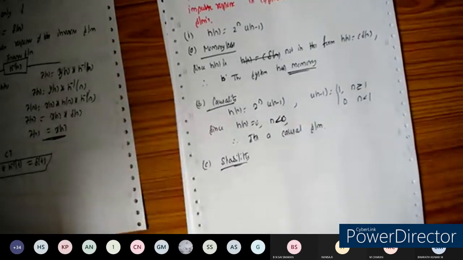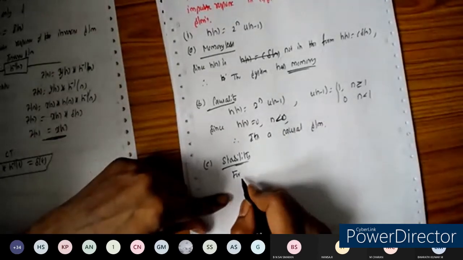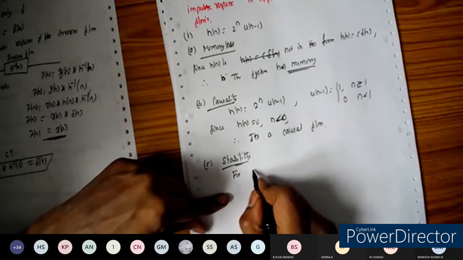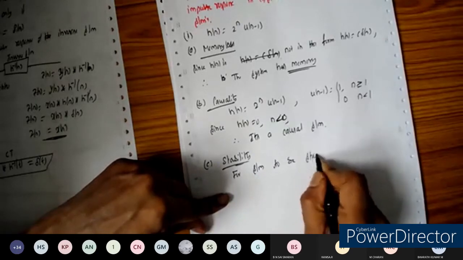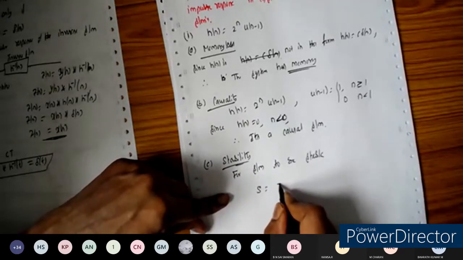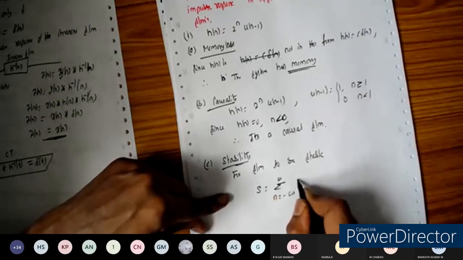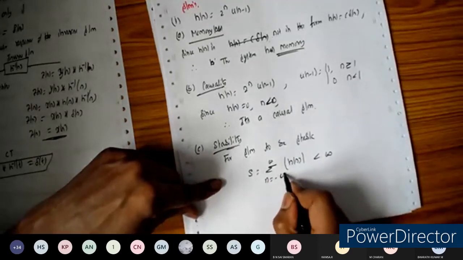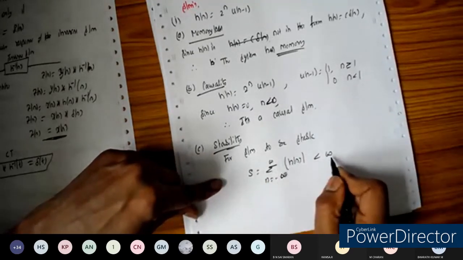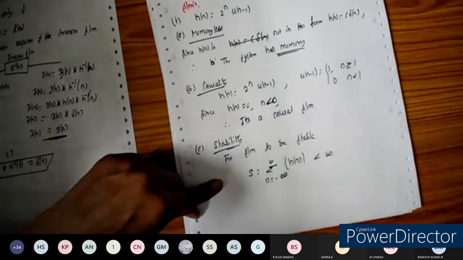Next, let us verify the condition for stability. For the system to be stable, S is equal to the summation, where n can take values from minus infinity to plus infinity, of the magnitude of h of n, which should be less than infinity.